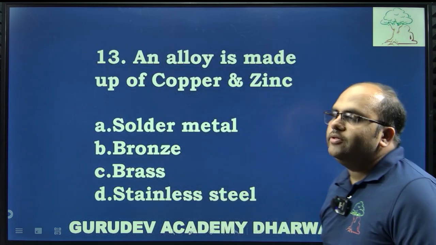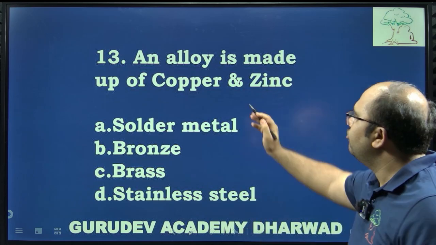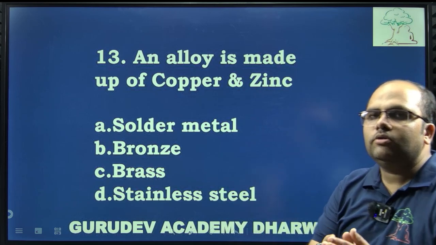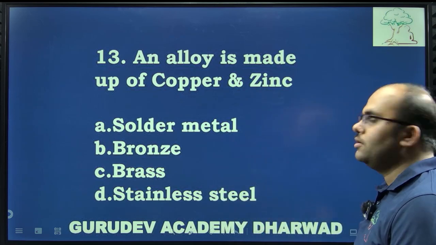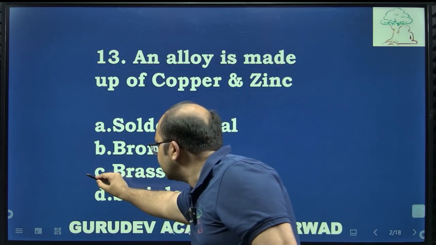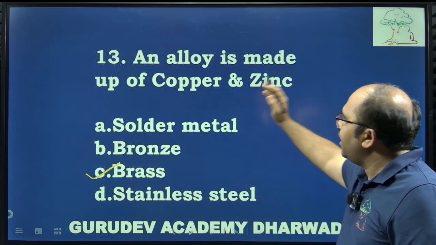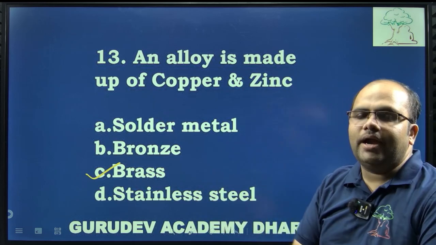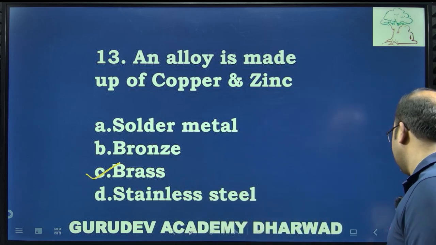An alloy is made up of copper and zinc. So, the copper metal and zinc metal are combined together to form an alloy. Which alloy can be formed here? Yes, of course it is brass. Why is brass formed here? Because copper and zinc both have the capacity to exchange atoms in between them. That's why the alloy is brass here.